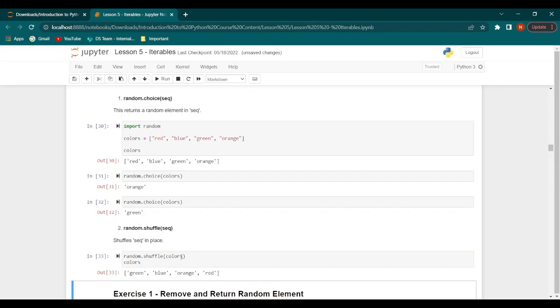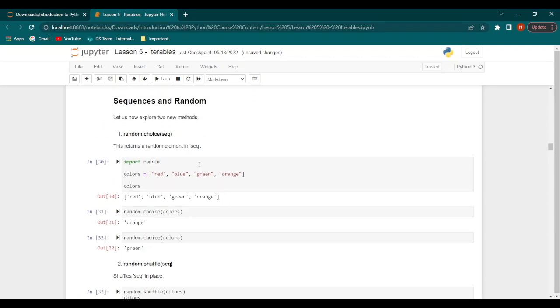So this randomly shuffles the list. So you can see that instead of red, blue, green, and orange, we have green, blue, orange, and red. And it has not even been sorted in any kind of order. It has just randomly been shuffled around. So these are two important methods that are used with sequences in Python.